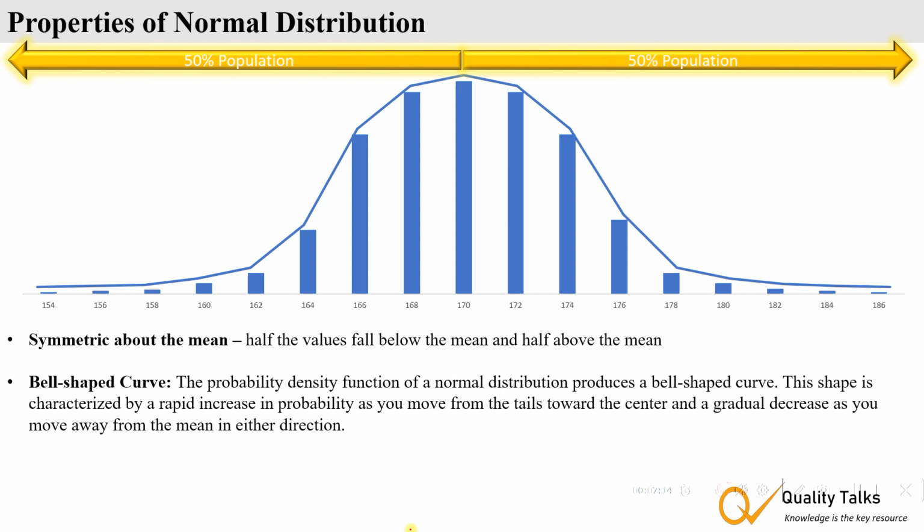Bell-shaped curve. The probability density function of a normal distribution produces a bell-shaped curve. As we know, the density will be higher at the mean, so the shape of the curve is a bell-shaped curve.